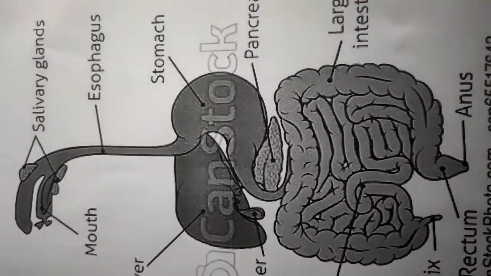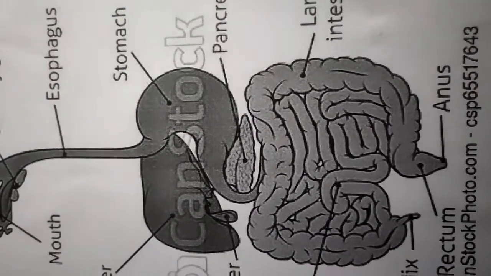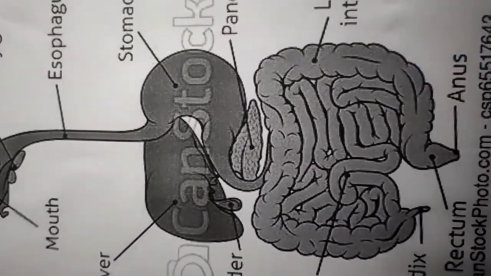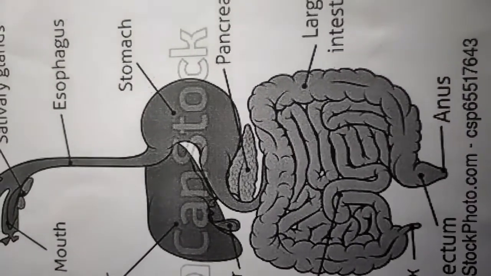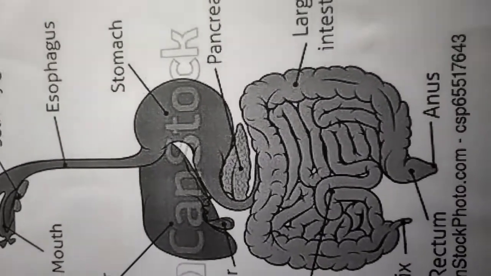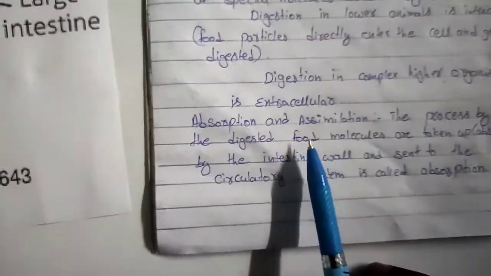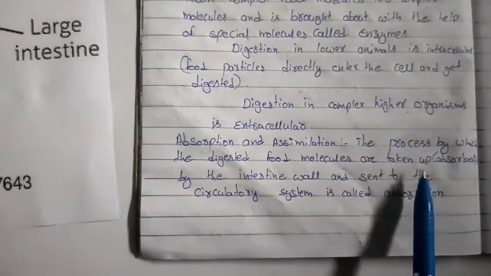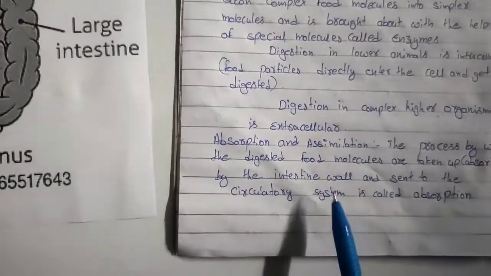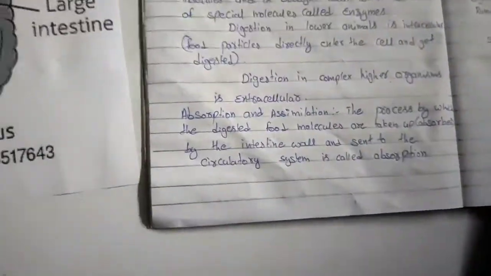That means the food which is digested, or the energy which we got from the food digested in the intestine, will be absorbed and sent through the circulatory system to all the body. This process is known as absorption. So what is absorption? See here, once again I am showing: absorption is the process by which the digested food molecules are taken up, that means absorbed by the intestine wall and sent to the circulatory system. Okay, so till here it is absorption.